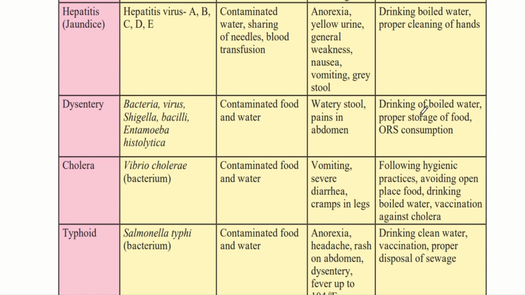We can prevent this disease by only drinking boiled water and proper storage of food. When we keep the food clean and properly stored and then only consume it, we will not get this disease. And when we get this disease, there is severe watery diarrhea, so a lot of water is lost in our body and our body gets dehydrated.